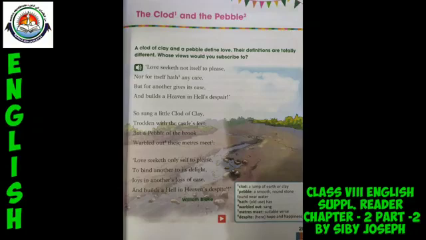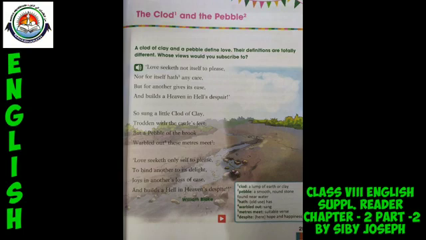The same idea is conveyed in the second line of the last stanza, to bind another to its delight. So the pebble is taking only the advantage from others. It accepts everything from others only for its own sake. So in that way, we can say that the pebble is a symbol of selfish love. Okay.